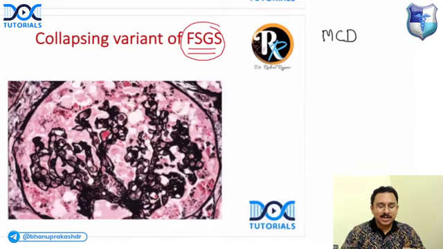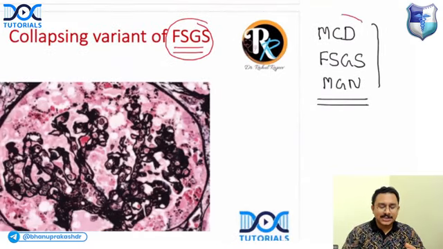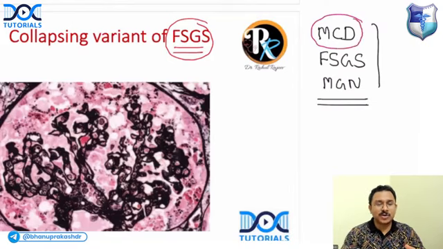The next condition that can present with nephrotic syndrome is FSGS. And what is the next condition? You can also have membranous glomerulonephritis. Okay, so these are conditions that can present with nephrotic syndrome. Out of this, if you are asked in children, what is the most common cause of nephrotic syndrome? It is minimal change disease.